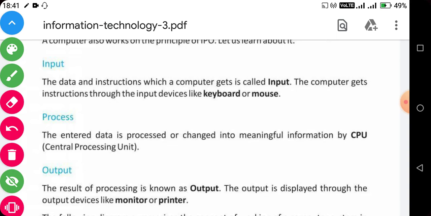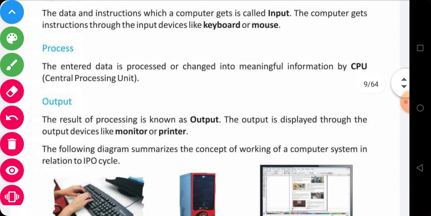Similarly, in process, the entire data is processed or changed into meaningful information with the help of the CPU, and the full form of CPU is central processing unit. After processing this information, the information is passed to an output device, that is, a monitor or printer. The result of the process is known as output, and the output is displayed through the output device, and examples of output devices are monitor and printer.